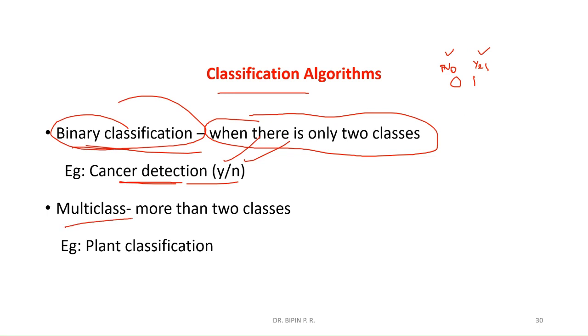And if multi-class classification is required, like plant classification, different types of plants, then that type of classification comes under multi-class classification. That means there are more than two classes, different types of trees, different classes. In that case, you can use multi-class classification. We will see this classification in detail in our later sessions.